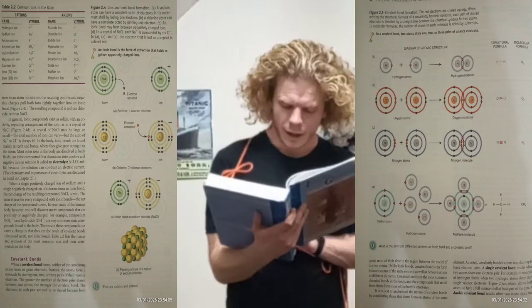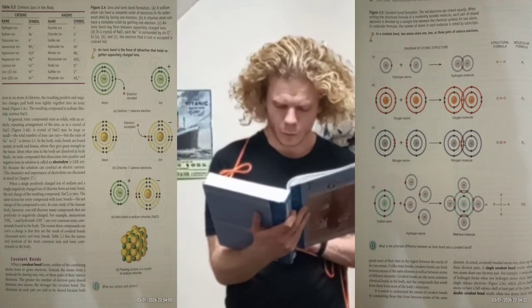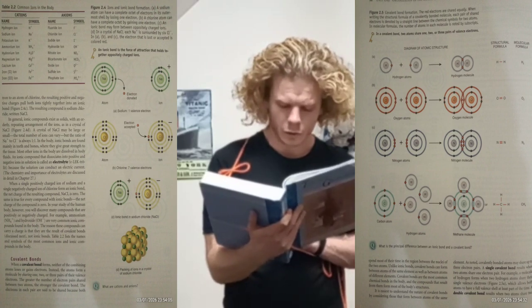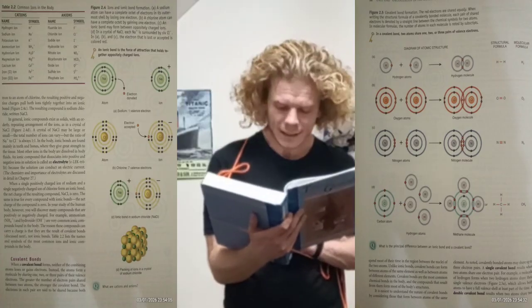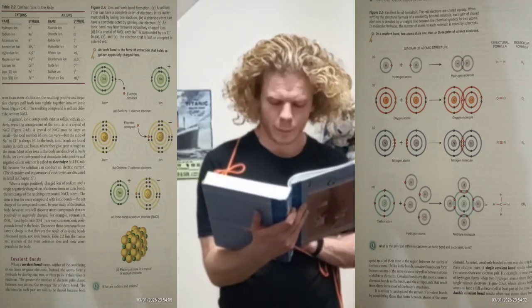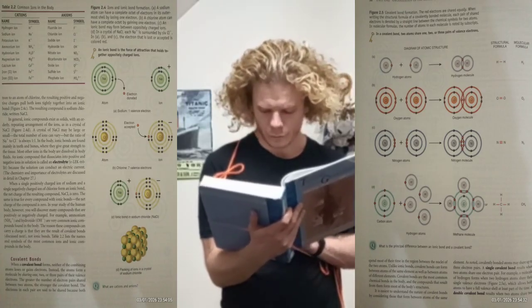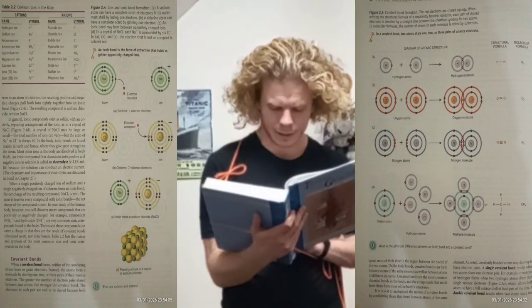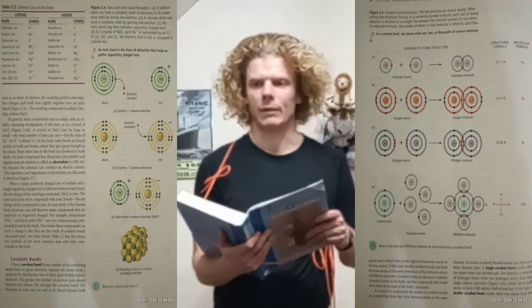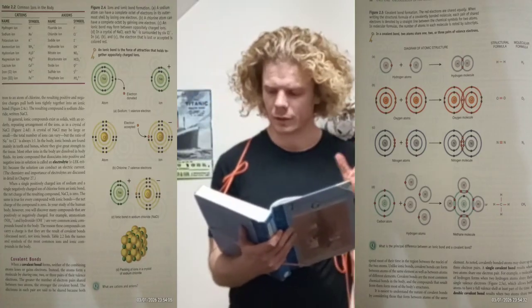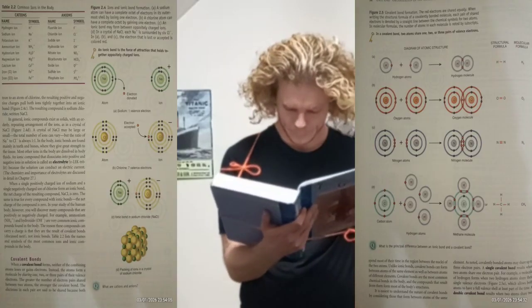Covalent bonds. When a covalent bond forms, neither of the combining atoms loses or gains electrons. Instead, the atoms form a molecule by sharing one, 2 or 3 pairs of their valence electrons. Okay, so that is the big thing. We don't lose an electron giving it to someone else. They are using it as the same one.